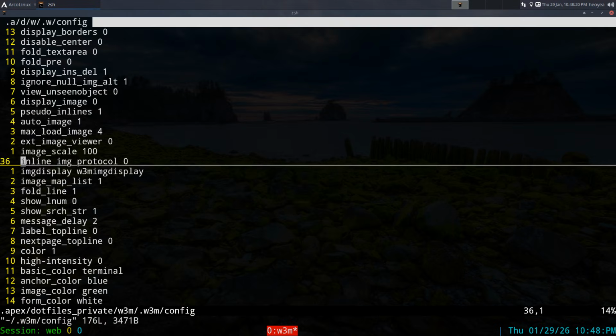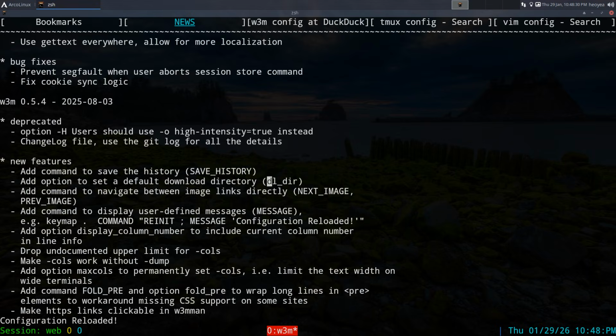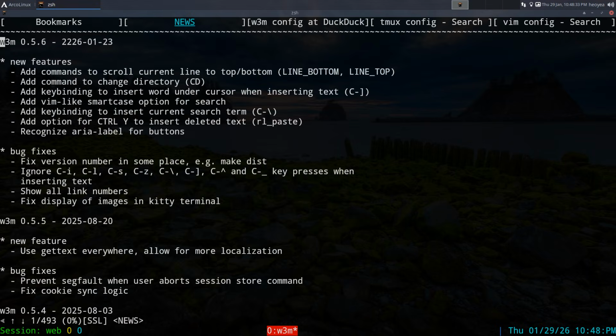Let me bust out the dir here. In your config, you can set your default download directory, and that's probably what I recommend you do if you don't want to use the cd command to change directory, and then you can download stuff to the newer directory, which is not really necessary.